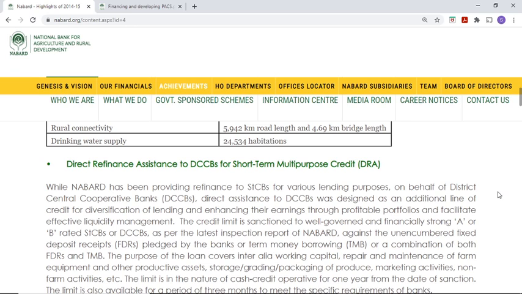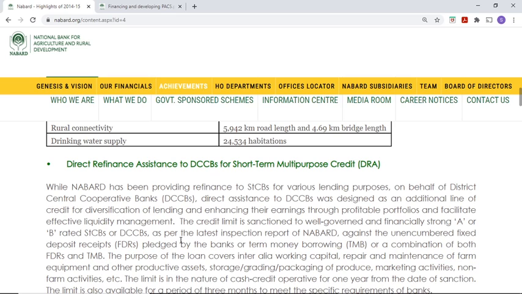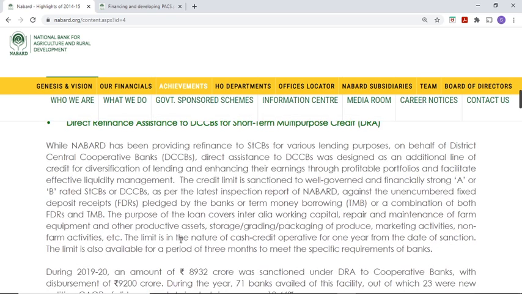See the activities. The purpose of the loan covers inter alia working capital, repair and maintenance of farm equipment. Suppose tractor, any problem in tractor it can approach, and other productive assets, storage, grading, packaging of produce, marketing activities, non-farm equipments, etc.